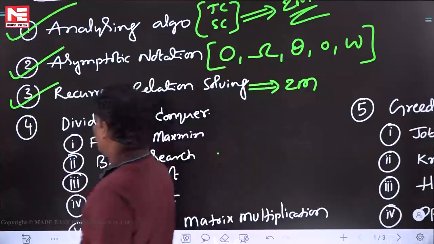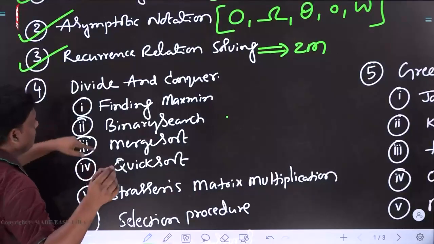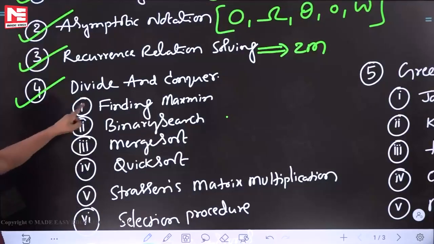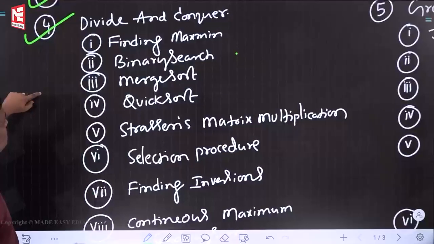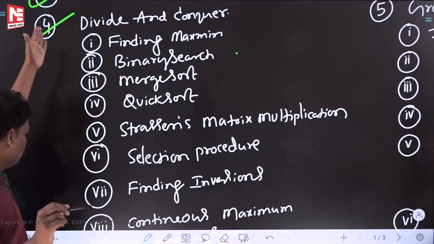Fine. Next one. Designing technique. One of the designing techniques is divide and conquer. This is the next one. Divide and conquer, right? This is one of the designing techniques. To design an algorithm, one of the models is divide and conquer. Right? These are the things.